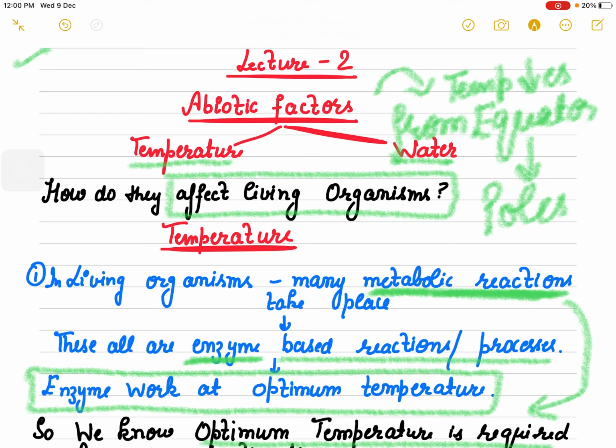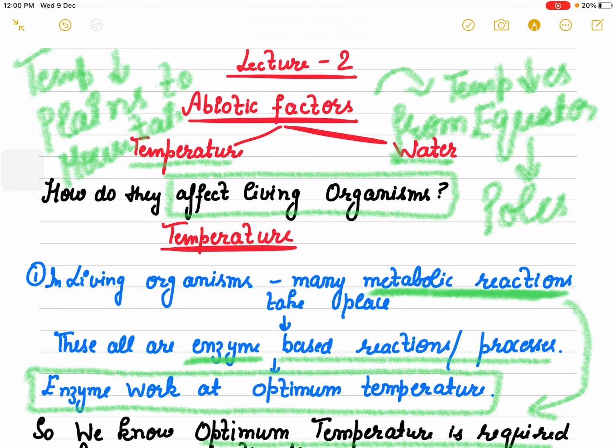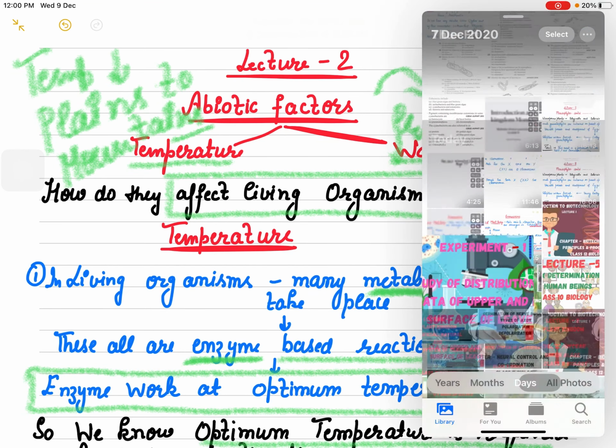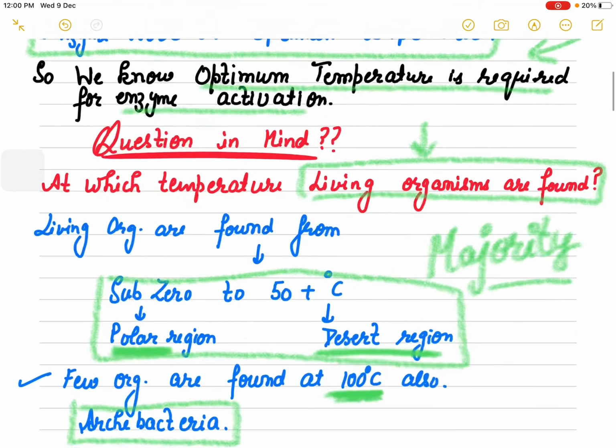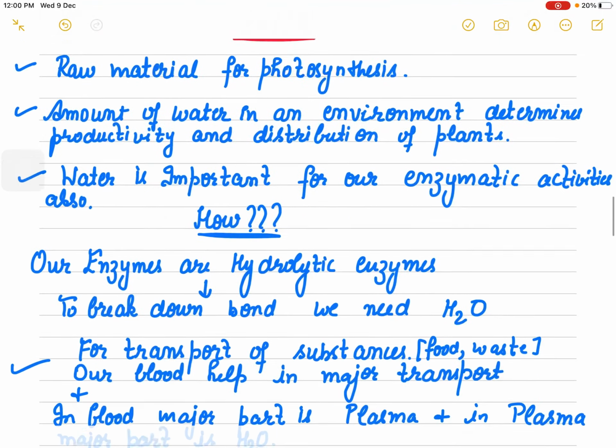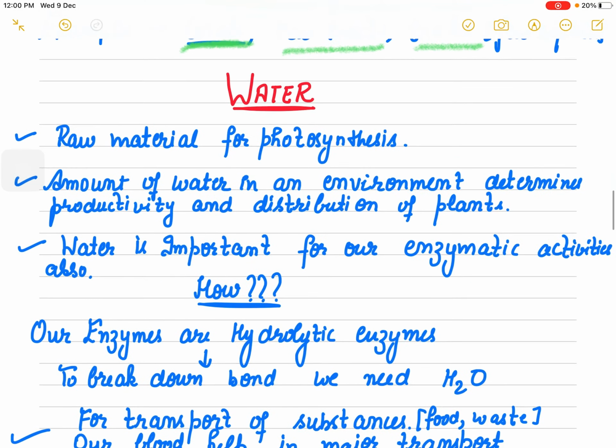Temperature starts decreasing. And where else does temperature decrease? When you are moving from plains to the mountains, then also temperature decreases. So for temperature, the major thing that it affects is enzyme activity, because if the temperature is optimum, then our enzymes will work.